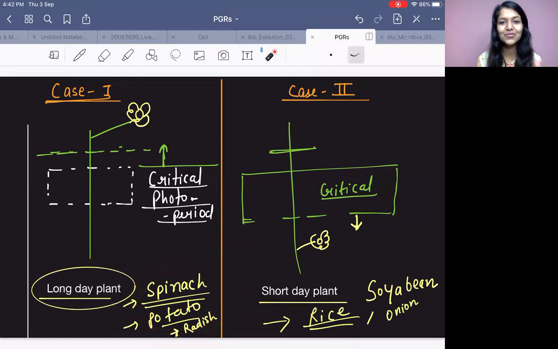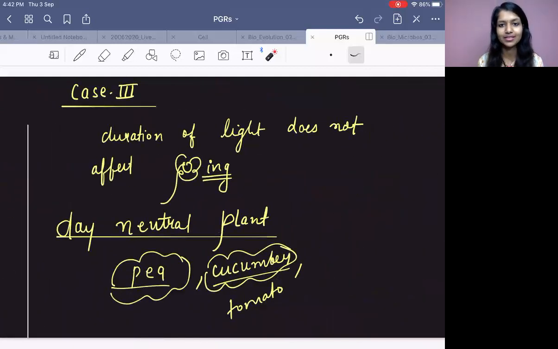Now you want some garnishing. You want some salad in your food. Salad can be prepared with some tomatoes, cucumber, peas, right? That can be in the salad. Sometimes you have your food with salad, and sometimes you don't. It doesn't matter much, right? That is not the main food. It's neutral. Your life is neutral. You have it, fine. You don't have it, then also it is fine. So that is the example of a day neutral plant.